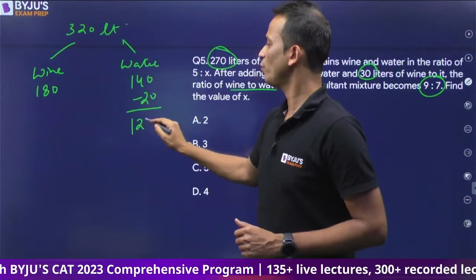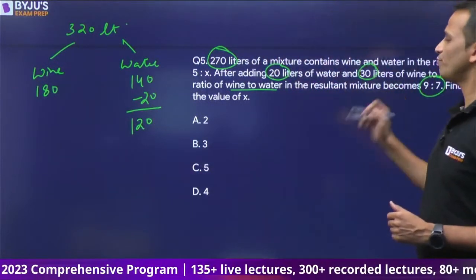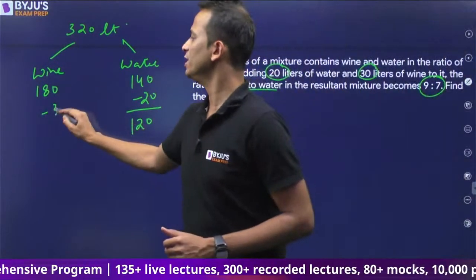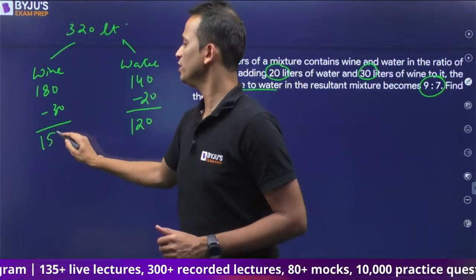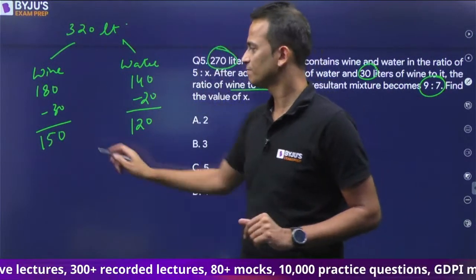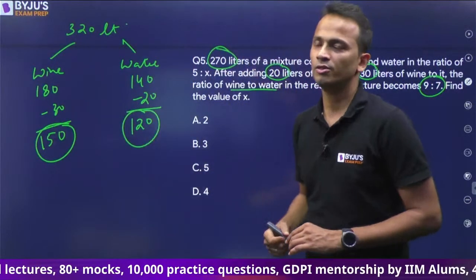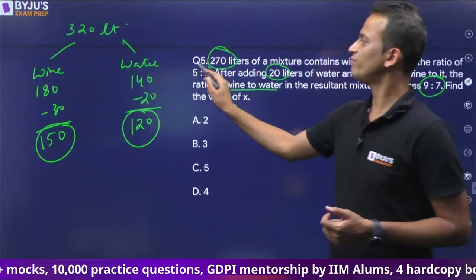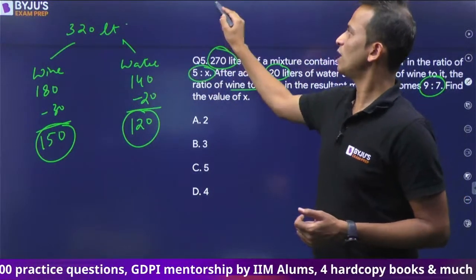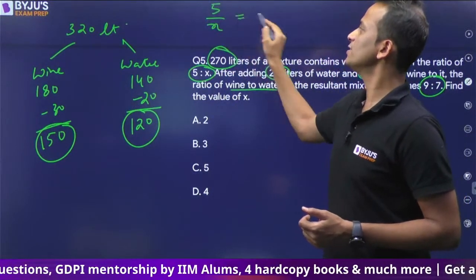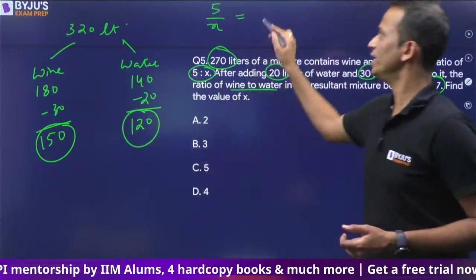It will become 120. And 30 liters of wine was added, so I'll remove 30 liters of wine. So originally wine was 150 liters. So this was the original quantity of wine. This is the original quantity of water, right? The ratio was how much? 5:x. So now I can equate 5 upon x is equal to 150 upon 120.